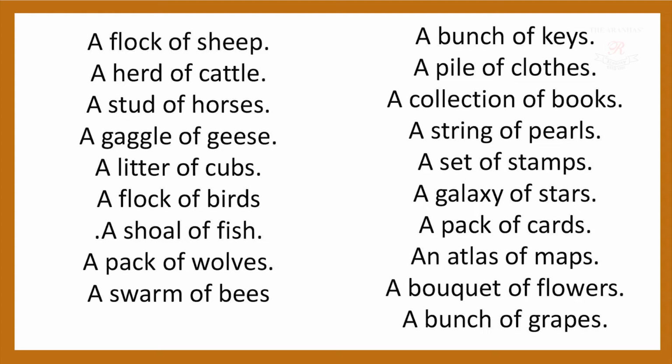Collection of books. String of pearls. So normally if you wear a necklace, it is a string of pearls. Set of stamps. Galaxy of stars. Again, galaxy of stars, you can see that there are many stars, not one star. A pack of cards, an atlas of maps. Again, an atlas is not one map. Atlas means many maps compiled together to make one book, that is called an atlas.